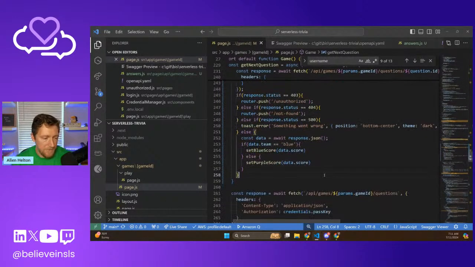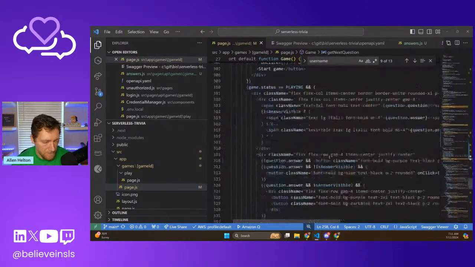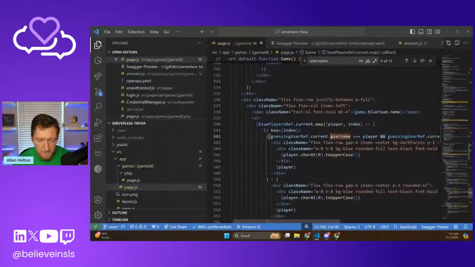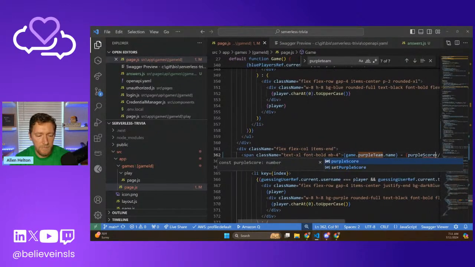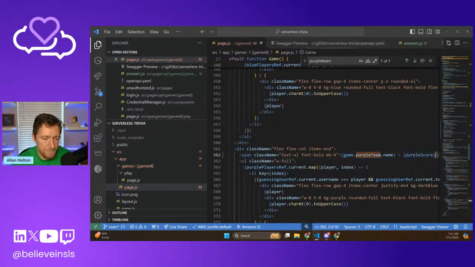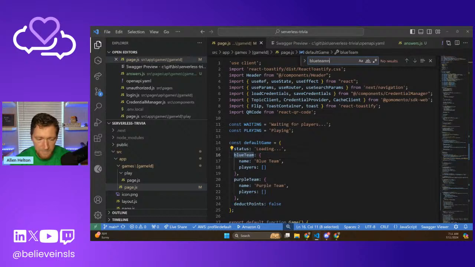Okay, now that we're tracking that state in the background, let's actually display it on the screen. Let's display it next to the team name. Purple team name. Purple score. Nice. Okay. Blue team name. That's concerning.